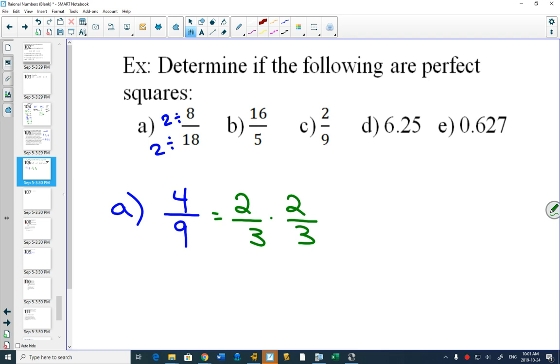So we needed to know our rules for multiplying fractions, right? You multiply the tops, you multiply the bottoms. If we know our rule for multiplying fractions, that helps us see if it is a perfect square or not. So A, the answer is yes. It is a perfect square because you can multiply a number by itself to get that.